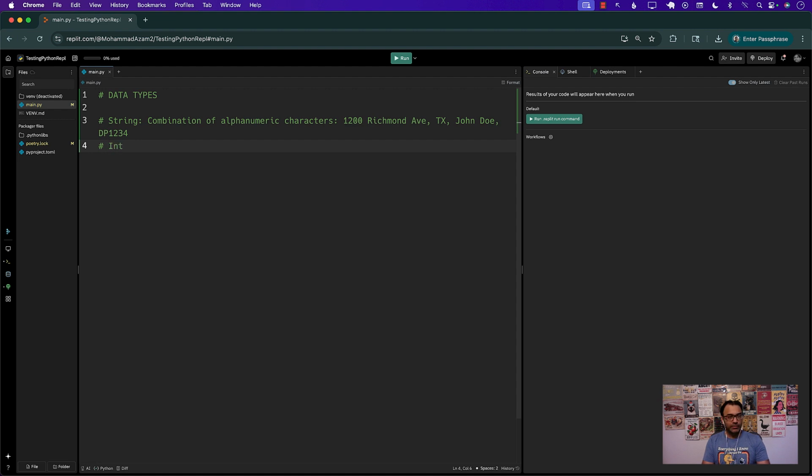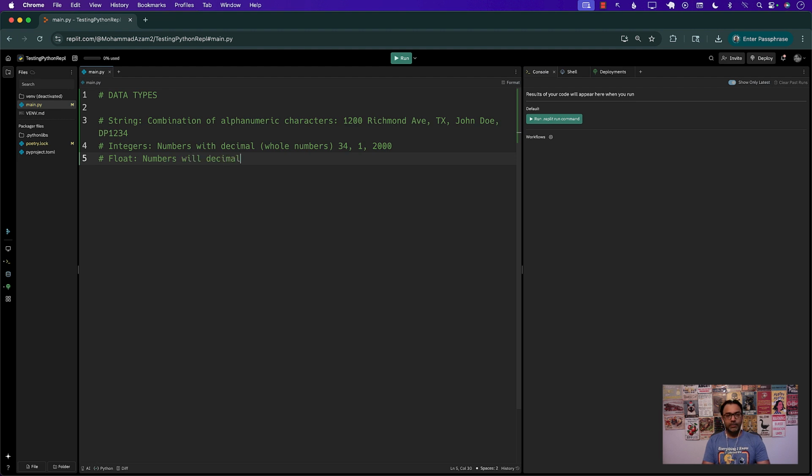We have integer. Integers are basically numbers, all right? And these are numbers without decimal. So basically we're talking about whole numbers. So it's going to be 34, 1, 2,200, whatever, whole numbers. Then we have float. Floats are numbers with decimal.